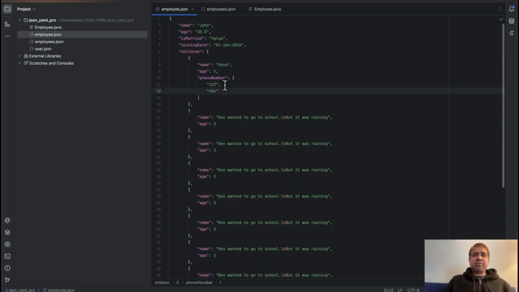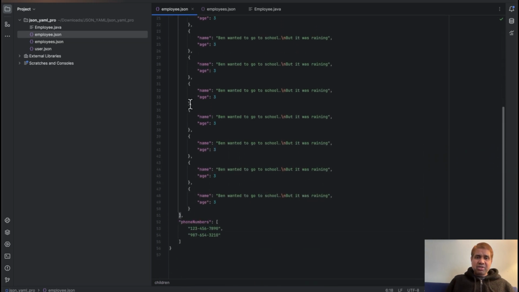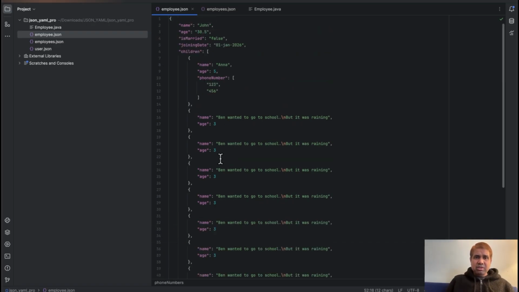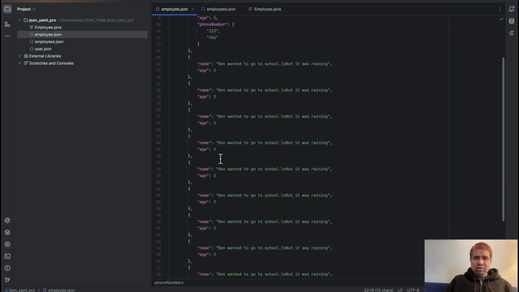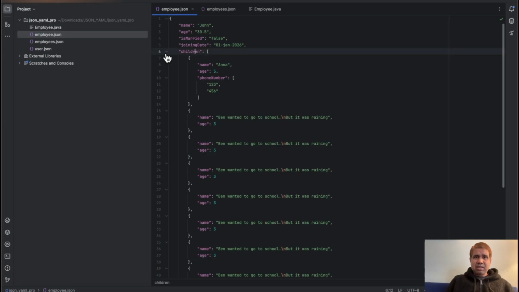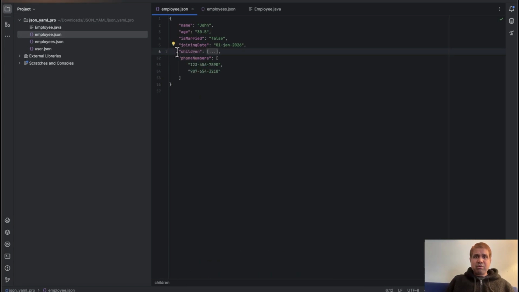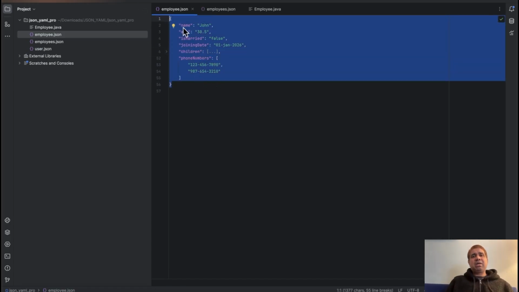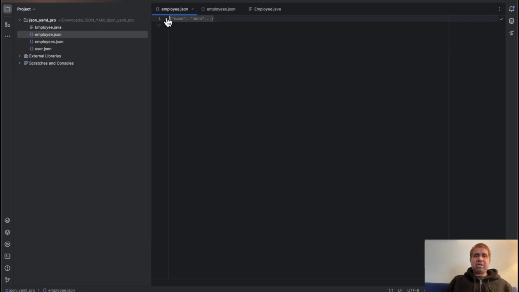Get a document. And another IDE feature is, let's say you have so many children and you are not really interested to look at the children, but you are interested in dealing with the phone numbers. So you are scrolling a lot. You put, let's say, a 10,000 line document. Instead of that, you can click here. It will minimize this. Then you don't have to deal with children. It still holds the value, and you go ahead and analyze your document. Okay. Similarly, you can close this as well.